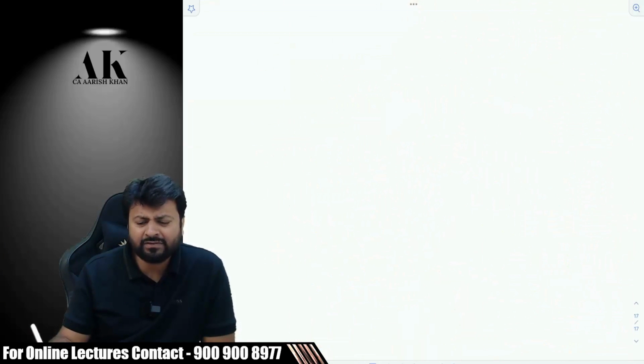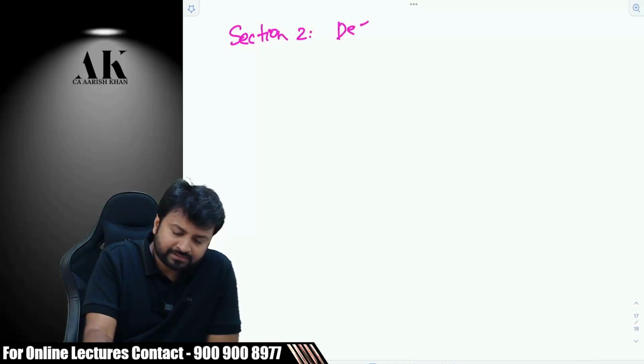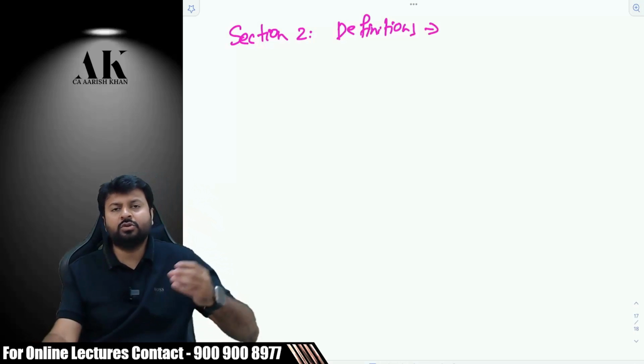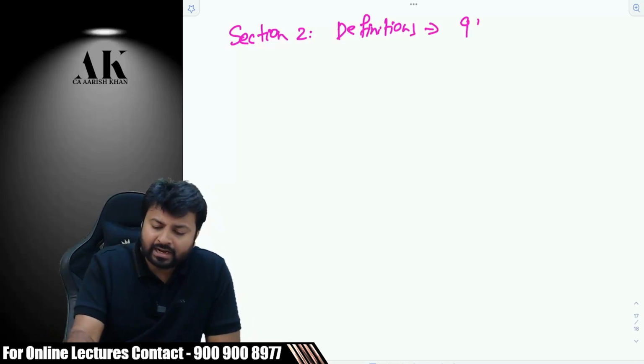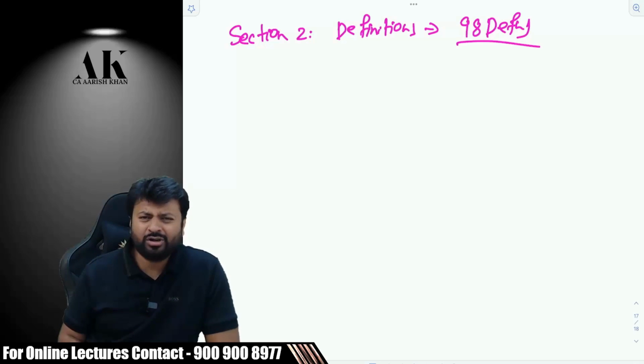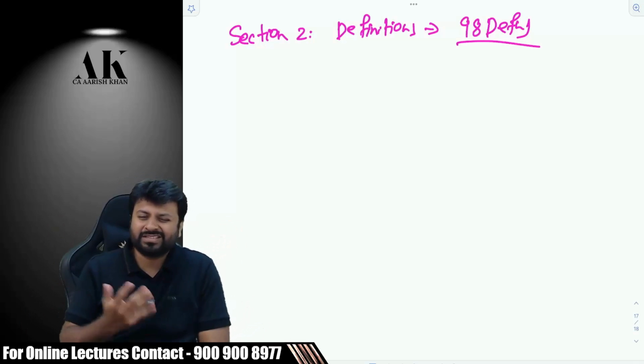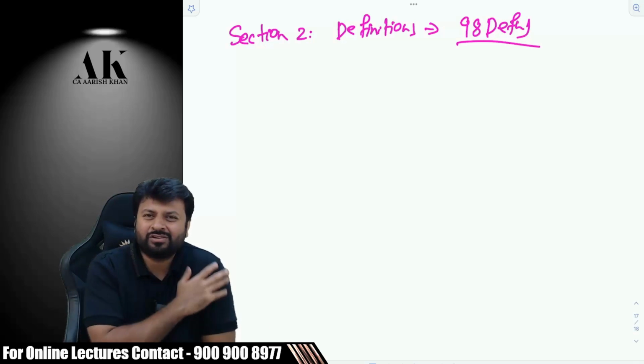What is the second section of every law? Definitions. Definitions of various terms which are used inside the law. And there are around 98 definitions under the income tax law. How many? 98. Obviously, I am not going to deal with all of them today because all of them are related to particular concepts. I cannot teach all 98 definitions today. Obviously, that is not practically possible, not logical also.